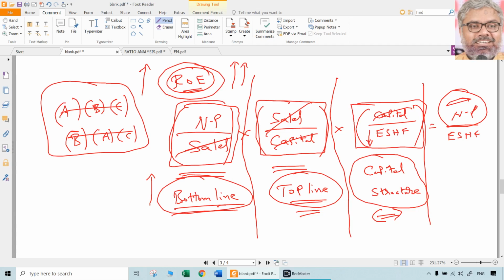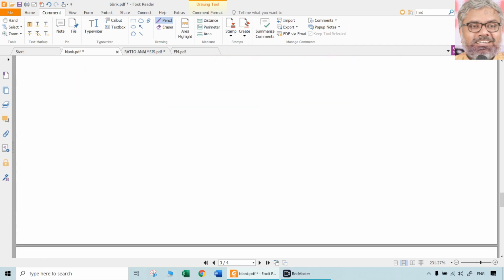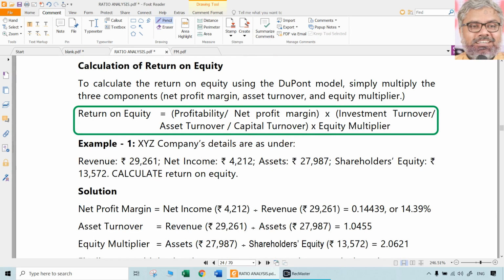But at the same time, marketing people should sell more and more. At the same time, all the people in the organization should be working so efficiently and productively that the profitability is more. When all these three things happen in tandem, in coordination, then an organization will be able to achieve its final objective of maximizing its return on equity. That is the DuPont model, as simple as that.